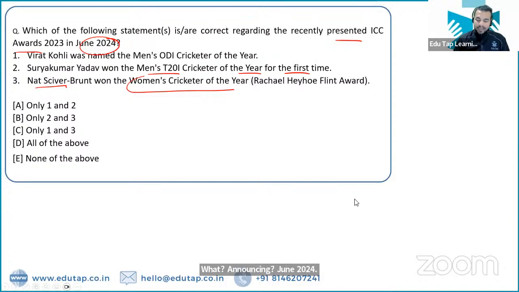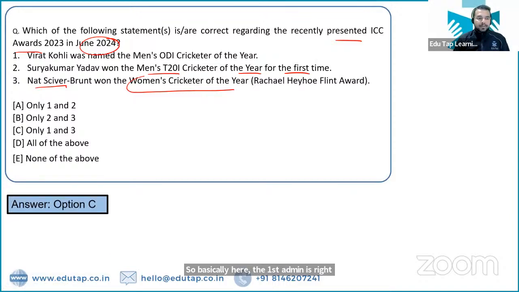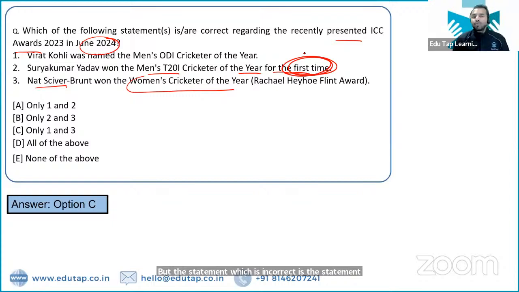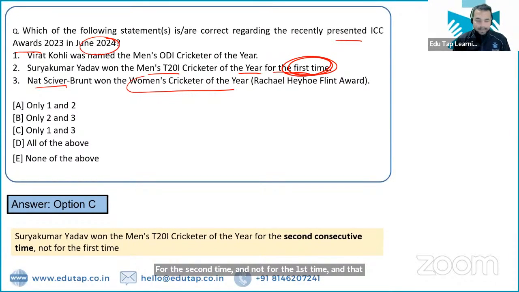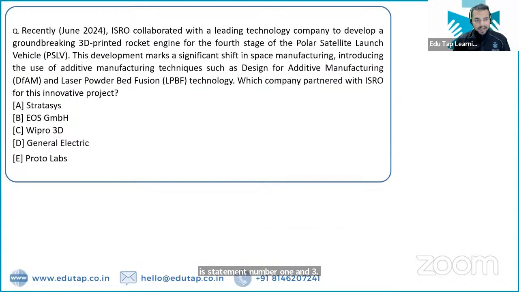So basically here the first statement is right, but the statement which is incorrect is the statement number 2. Why? Because Surya Kumar Yadav has won this men's T20 International Award for the second time and not for the first time. And that is why the statement number 2 is incorrect. Right answer is statement number 1 and 3. Okay. So that's how you can see that such kind of details can be asked in the exam. Okay. Let's move on to the next question.